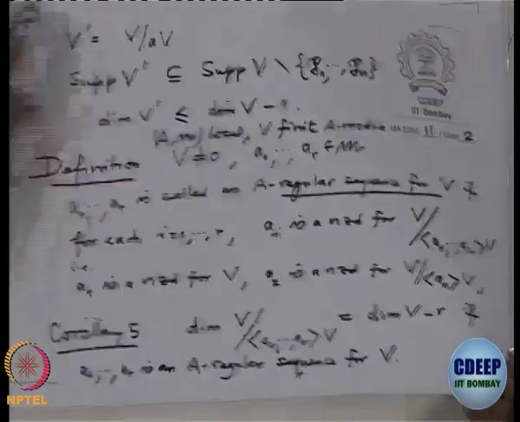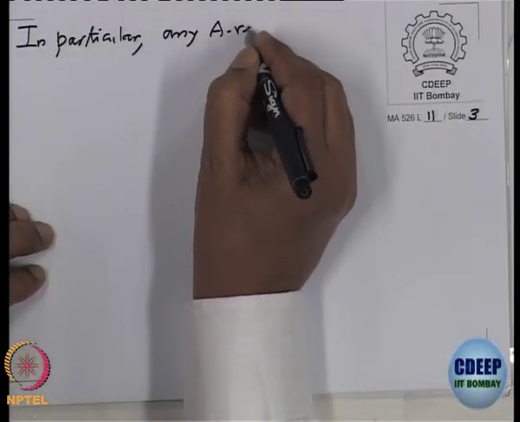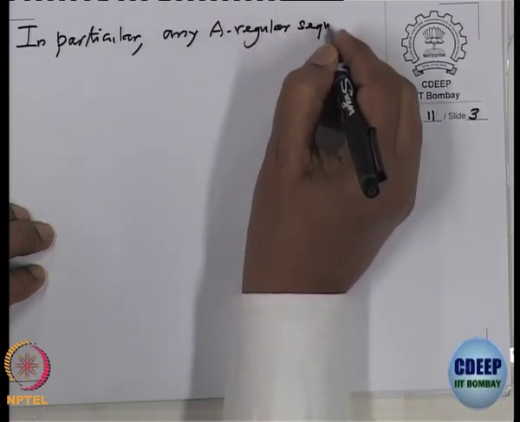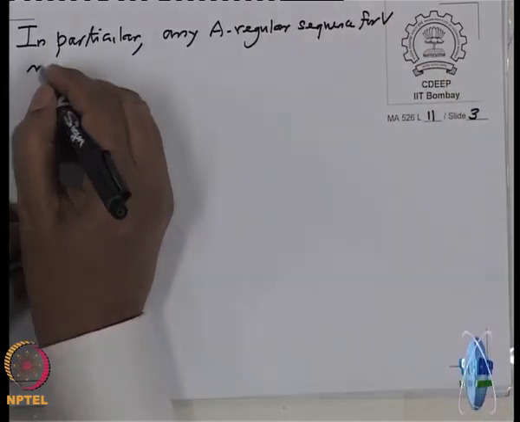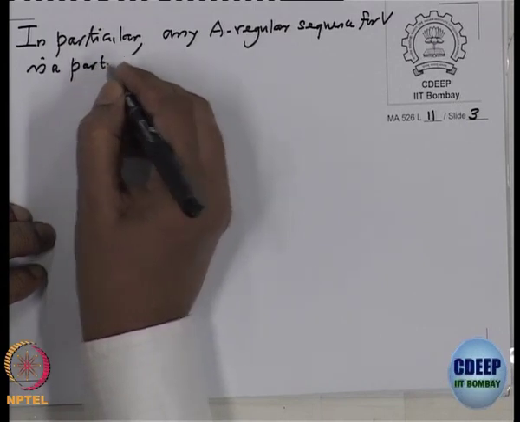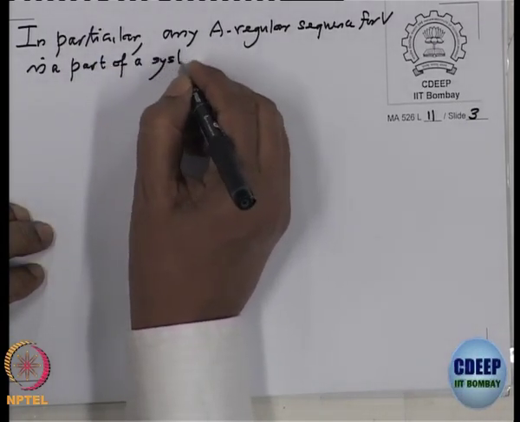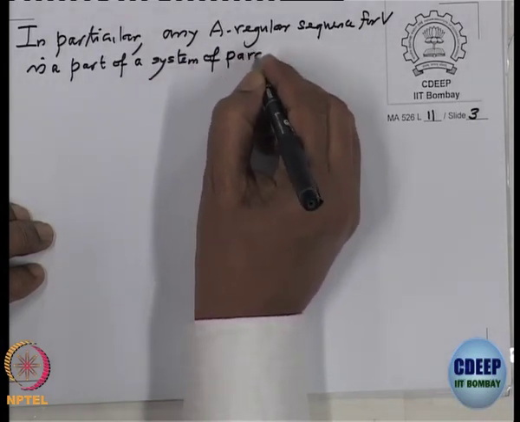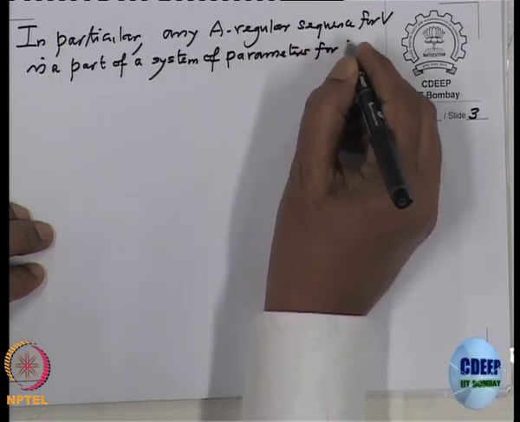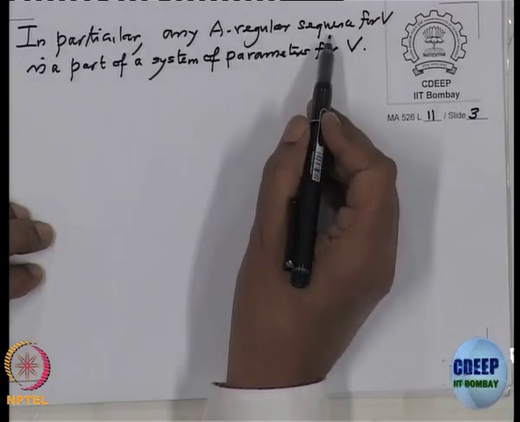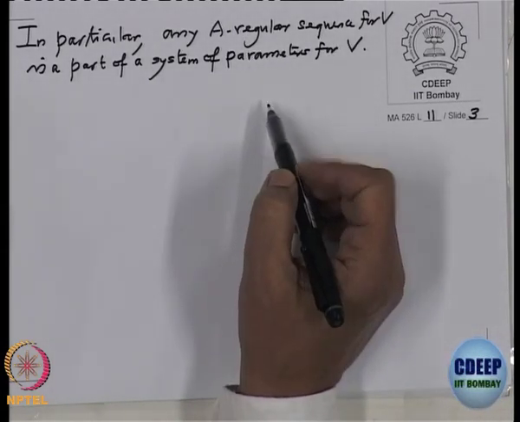But before the proof, in particular I want to write down that any regular sequence for V is a part of a system of parameters for V. That means any regular sequence I can extend to a system of parameters, and a system of parameters means d elements such that when you go modulo them the length is finite.